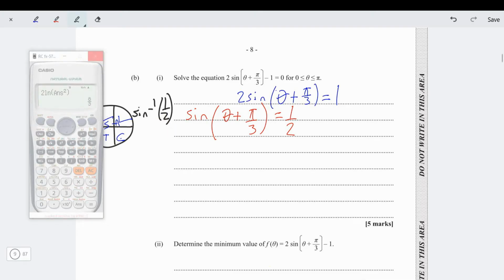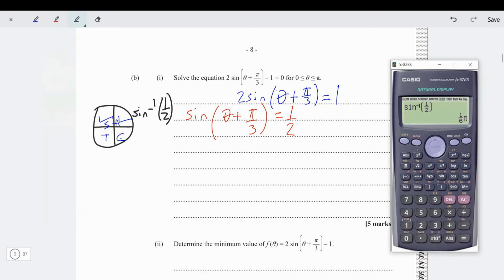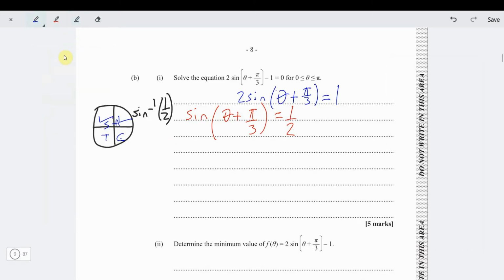Having issues with that calculator, so I'll bring out the next one, so we don't stress about these things anymore. So we'll put our calculator in radians and we go sine inverse of a half, which we know is going to give us pi by 6, but if you don't remember, you can just use a calculator. Please don't pay attention to the calculator on the left, it's having some technical issues.